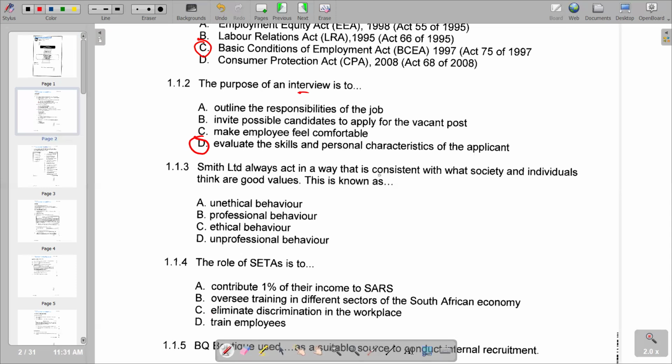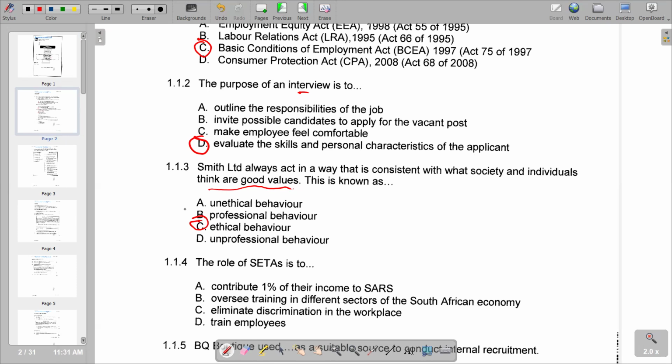The essence of determining what are good values can lead us to the answer of ethical behavior. Remember the explanation that ethical behavior is the ability to see what is right or wrong. So we have ethical behavior as our correct response.